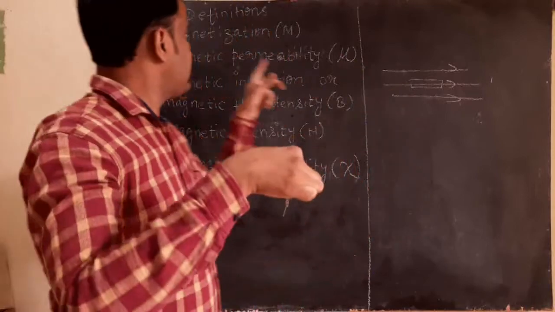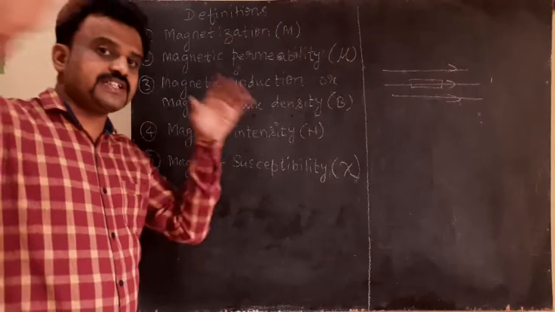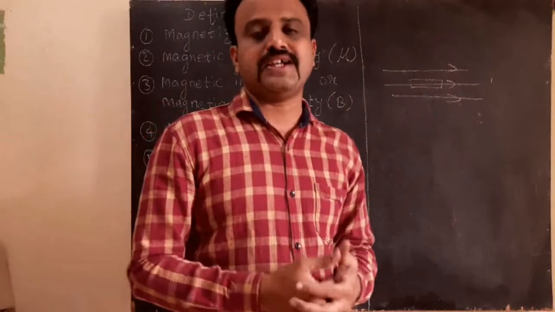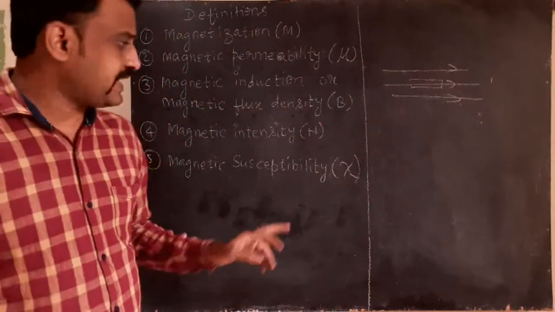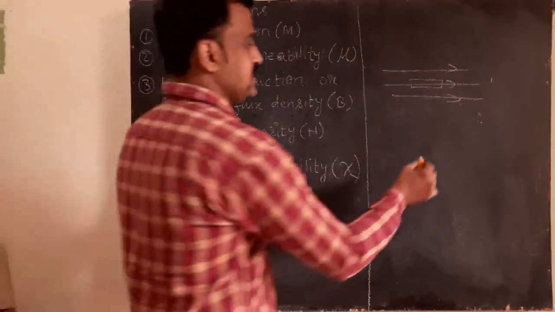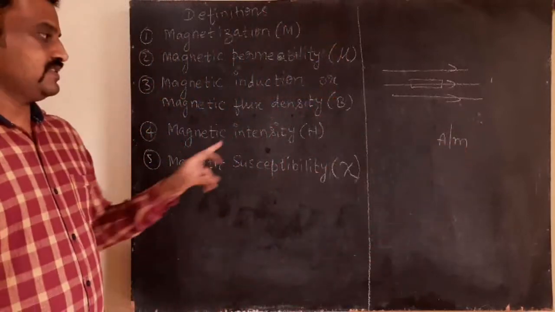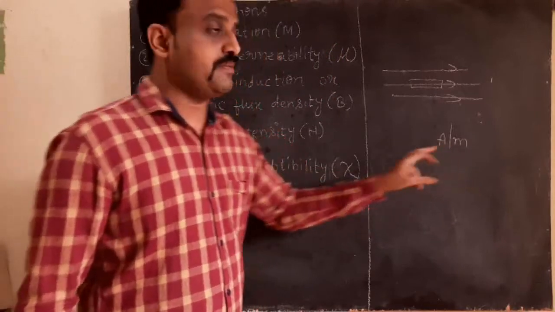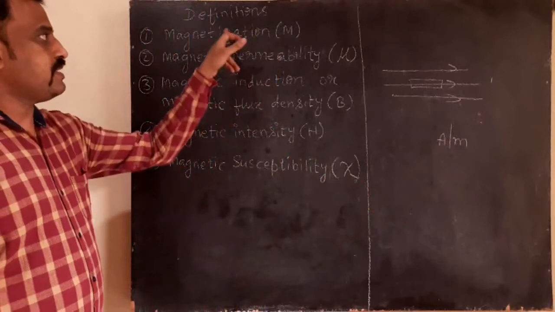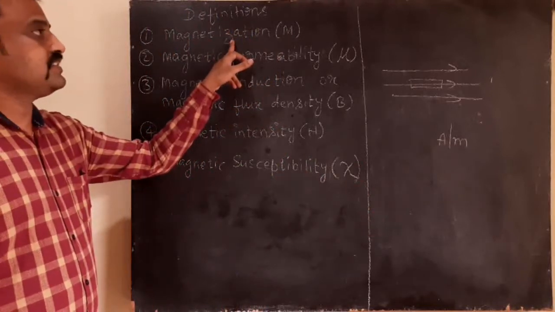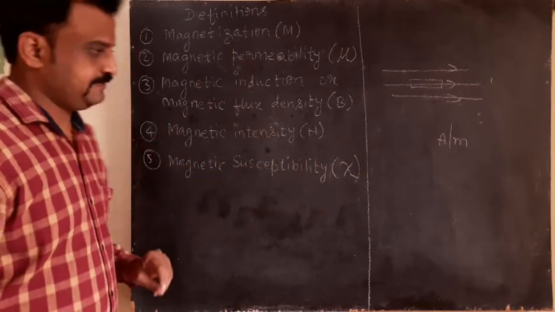And how much it has got magnetized? That is given by magnetization, that is magnetic moment per unit volume. The field which is responsible to enhance the magnetization is called magnetic intensity H. And this magnetic intensity H is measured in terms of ampere per meter. For the magnetization, the unit is ampere per meter, and for magnetic intensity, the unit is ampere per meter.